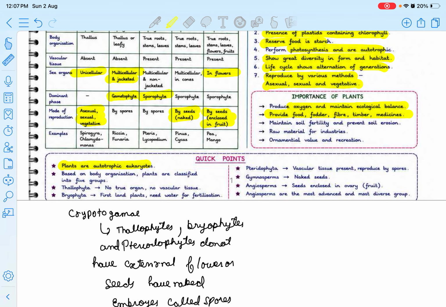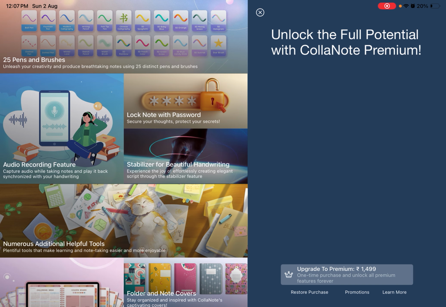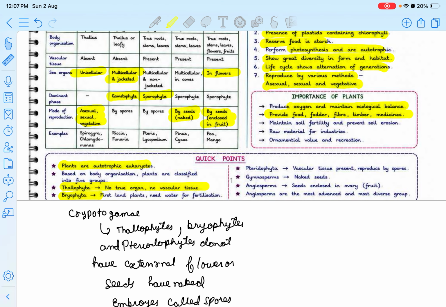Now the key points: plants are autotrophic eukaryotes. Based on body organization, plants are classified into 5 groups. Thallophyta have no true organs or vascular tissue. Bryophyta are the first land plant and need water for fertilization. If it is said that Pteridophyta are the first land plant, you will get confused and mark it as wrong. So always remember, Bryophyta are the first land plant. Prior to that, Thallophyta are not found on land but in water bodies.